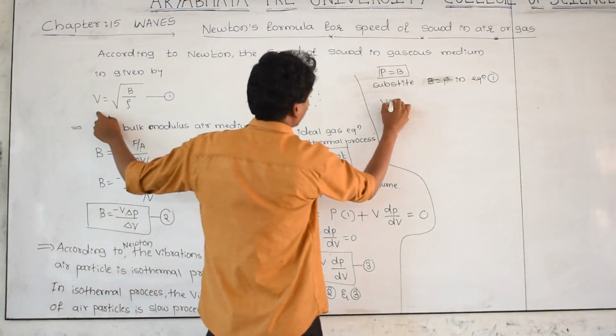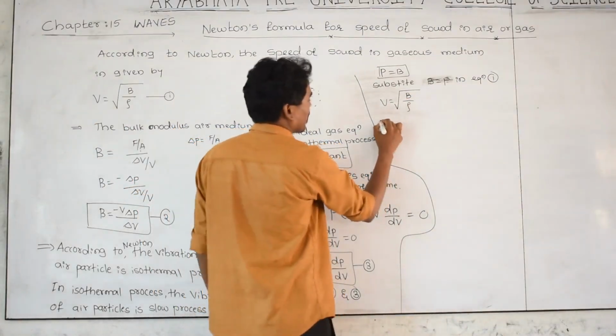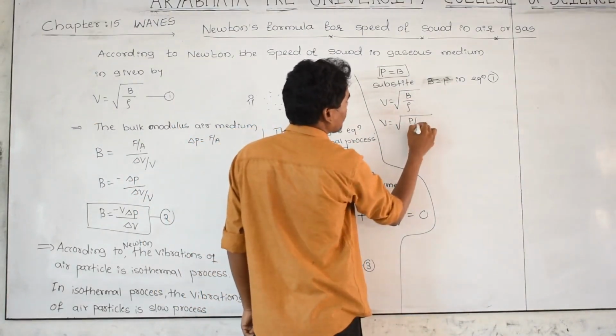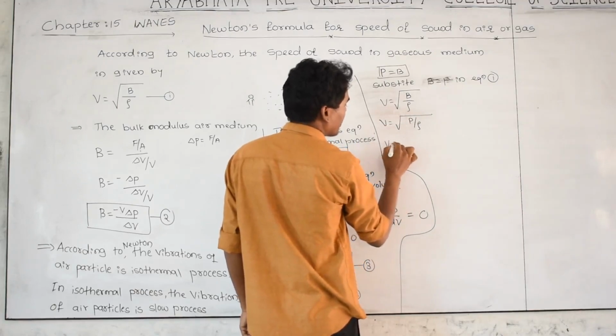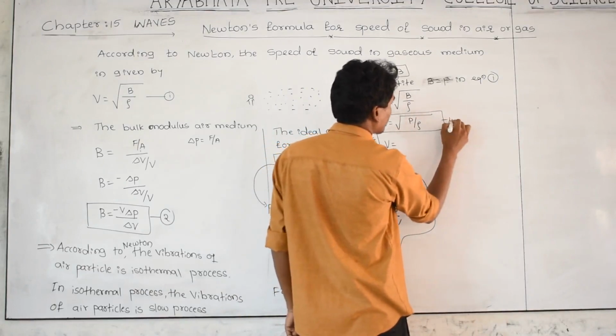First I am writing V is equal to root of B by rho. Then I am replacing B with P, so it becomes V is equal to root of P by rho. This is the fourth equation.